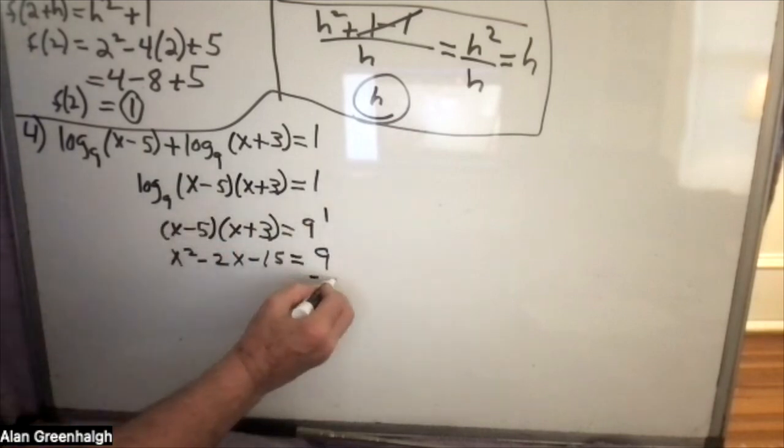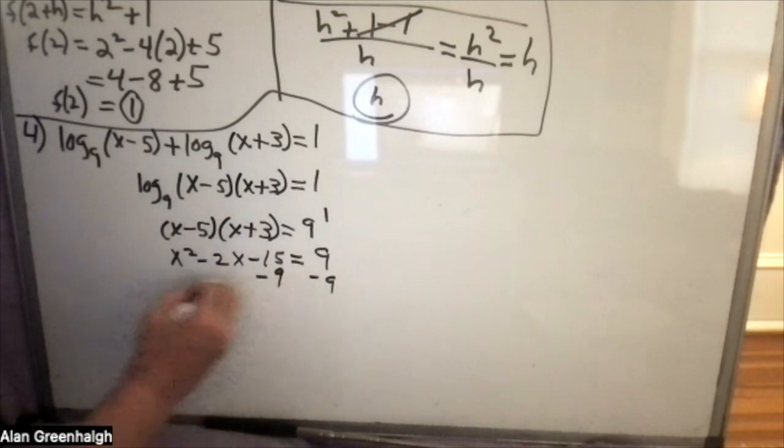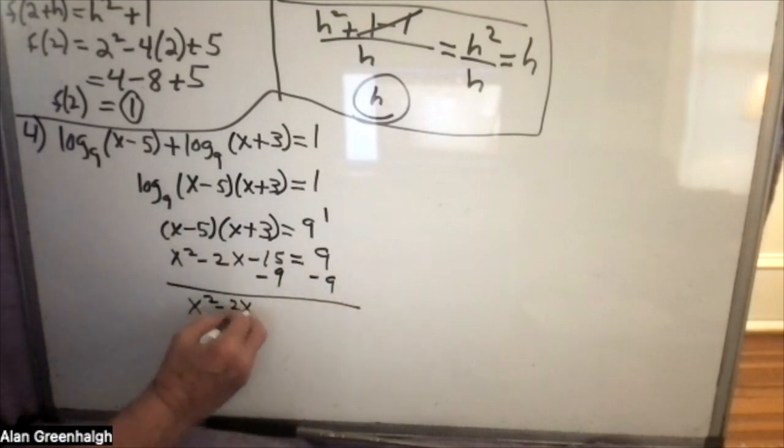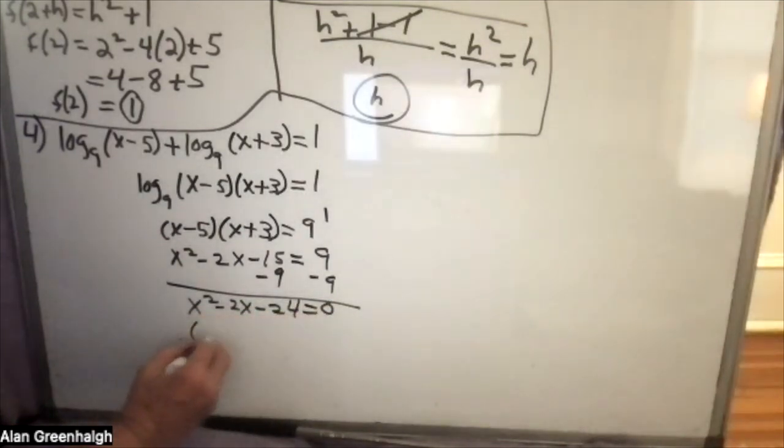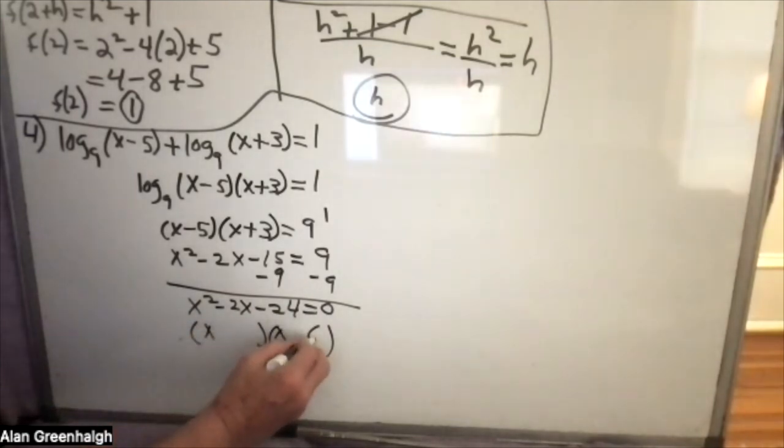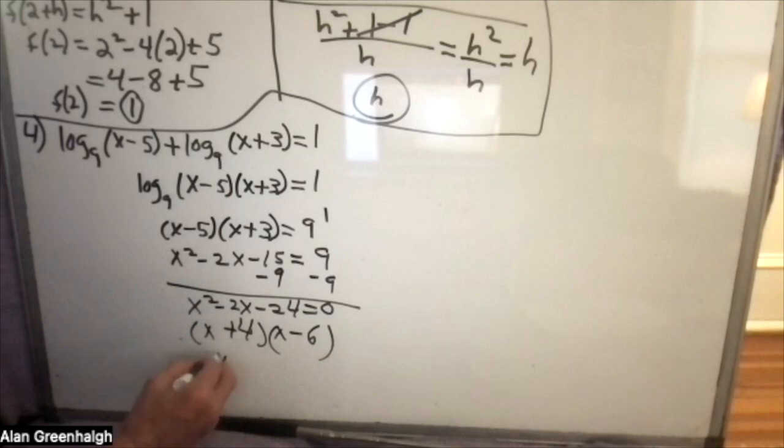Bring over the 9. x squared minus 2x minus 24 equals 0. Factoring, x equals -4 and x equals 6.